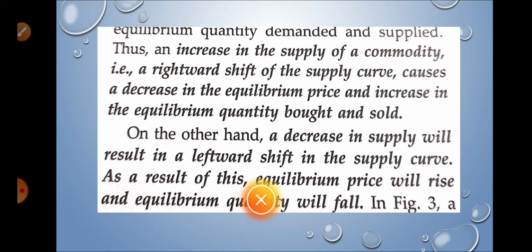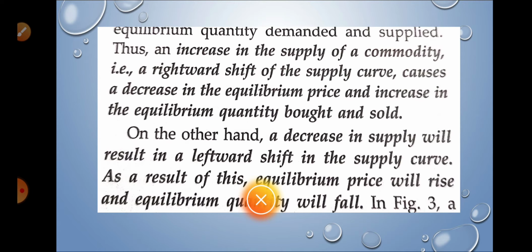If we go for the opposite case, what will happen? If supply shifts leftward, it means there is excess demand. Demand has not changed, but there is excess demand because supply has been reduced. Less supply is there, and due to that demand will be more, and with more demand and less supply, price will go up. Price will go up and quantity demanded will be reduced.